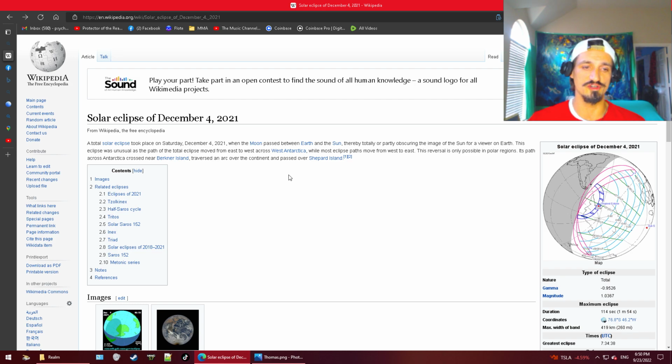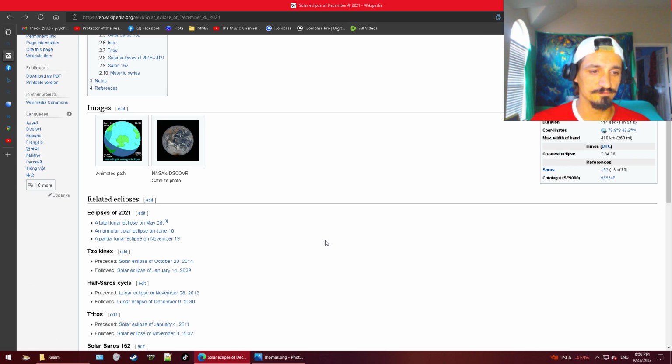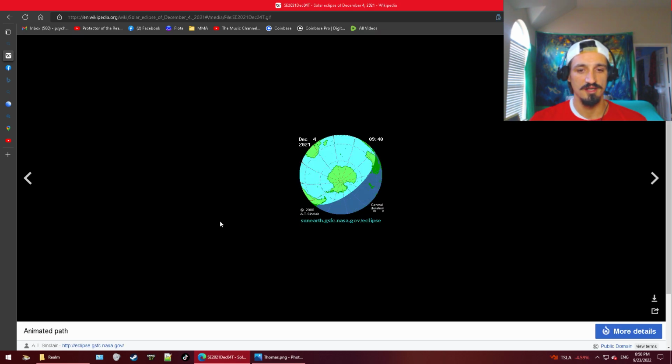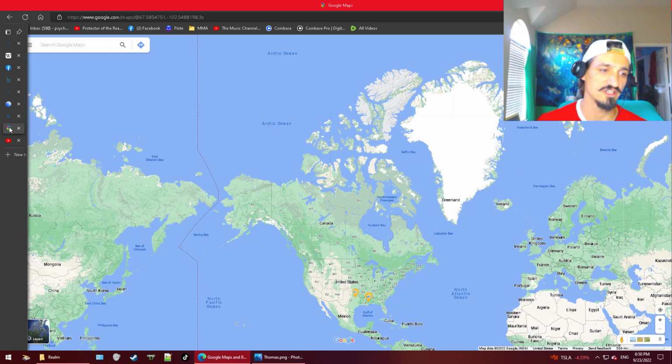Now the moon is winter driven, so this is why I think it happened December 4th, 2021. It's a winter track, so everybody observing it will see it in their southern skies. So this is the way that the globe model would have projected the solar eclipse. Now, why I'm saying this debunks the AE model, let me get to it.